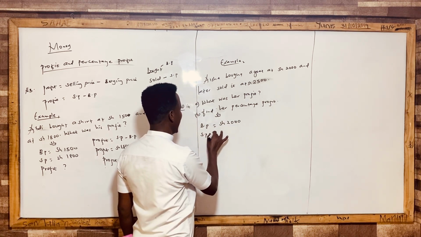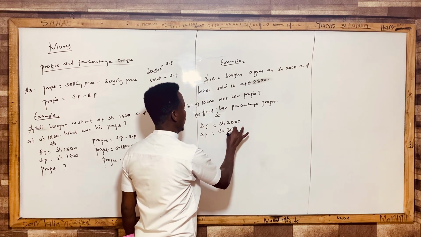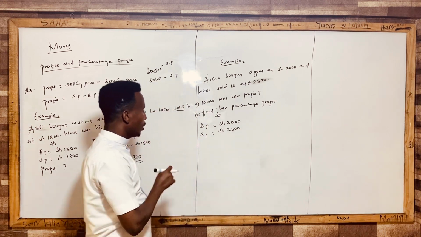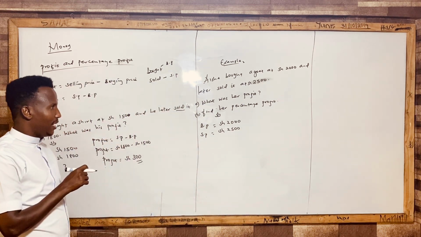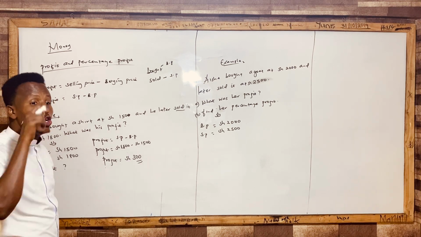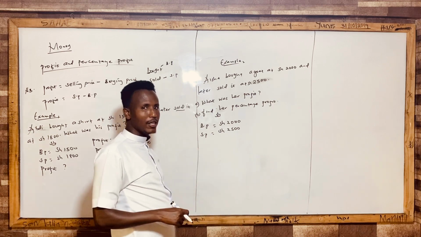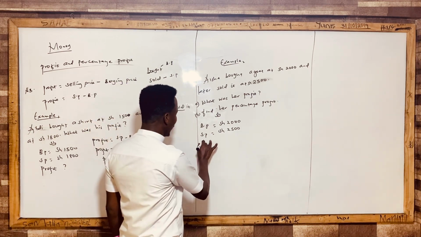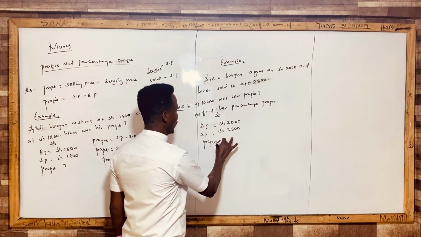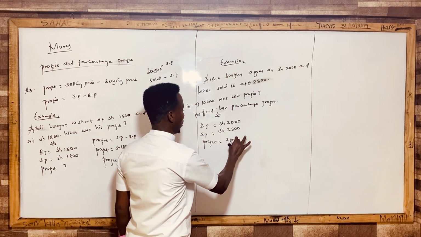We have also the selling price as 2,500. So the factor on ground here is Aisha is making a profit on selling the goat. Our profit will be selling price minus buying price.